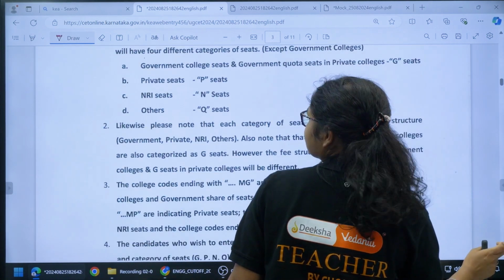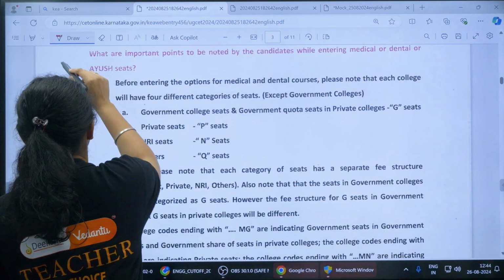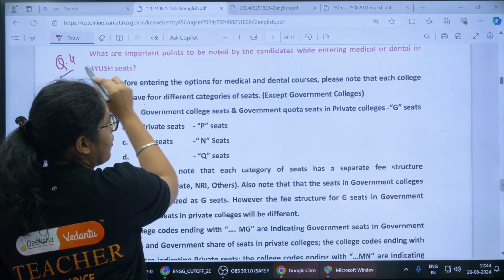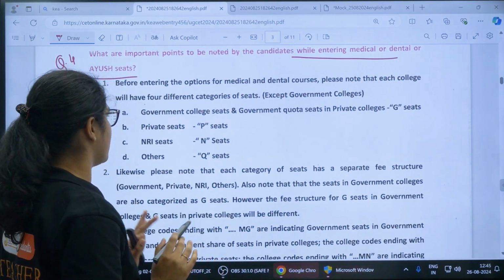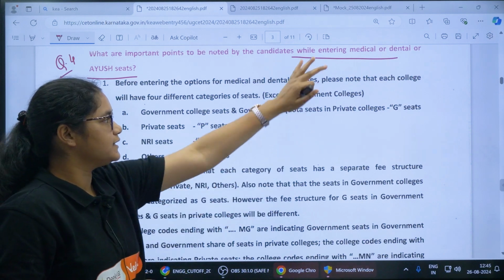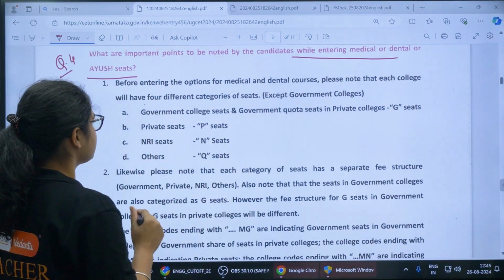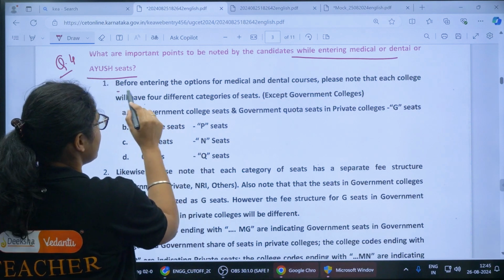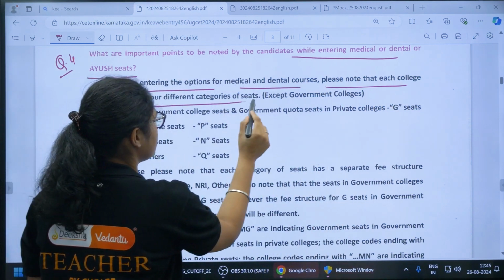This is question number 4. What are the important points to be noted while entering medical, dental or Ayush options? There are some things you must consider when adding colleges in these streams. The first thing to keep in mind is that before entering the options for medical and dental courses, each college will have 4 different categories.